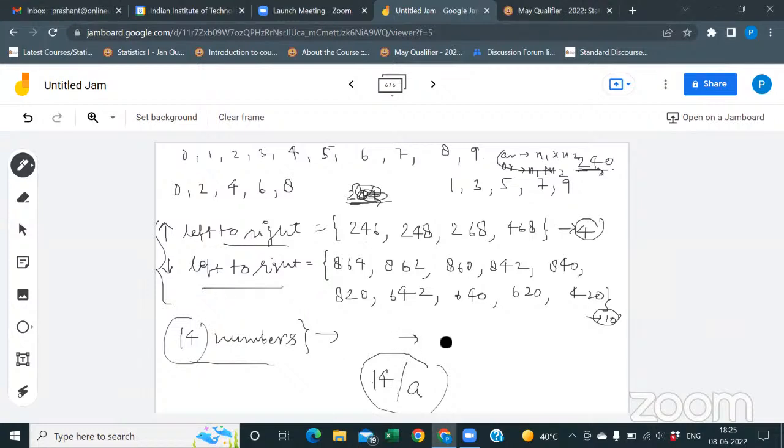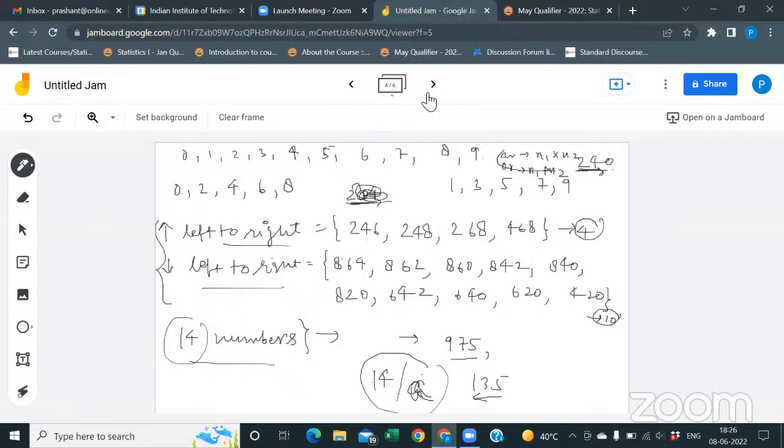That means decreasing means you can consider 975. And increasing from right to left means, suppose, 135. This is right to left decreasing. Just count that number and divide by your A. Right? Thank you.